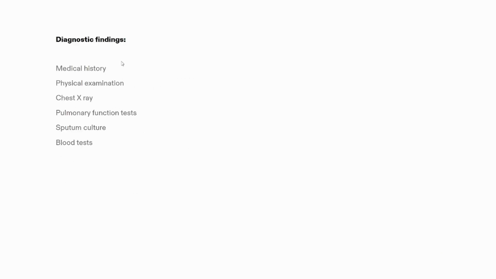Diagnostic findings. A proper medical history must be taken, because the patient may have an allergy to any irritants, or exposure to pollution, or any injuries to the lungs. We need to take this complete history, including any risk of infections, and any history of asthma or COPD.